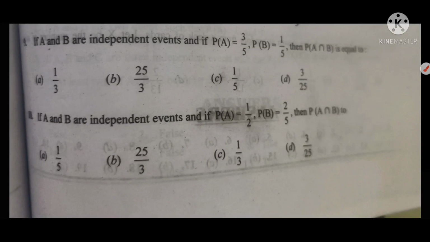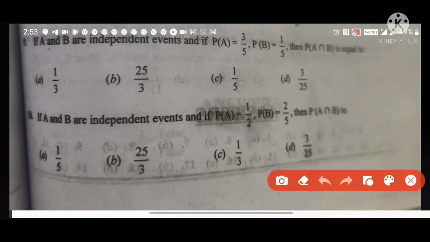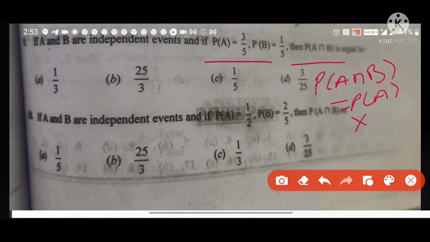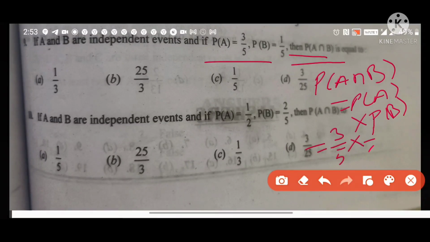Next, if A and B are independent events and probability of A and probability of B are given, then probability of A intersection B is equal to. Now for independent events, probability of A intersection B is equal to probability of A multiplied by probability of B. So probability of A is equal to 3 by 5, multiply by probability of B, 1 by 5, which is further equal to 3 by 25. So the answer is D option.